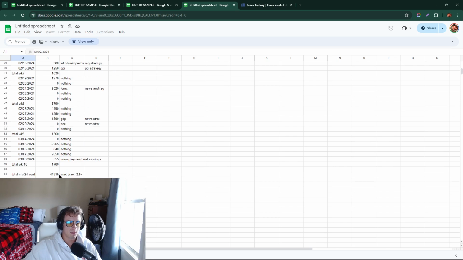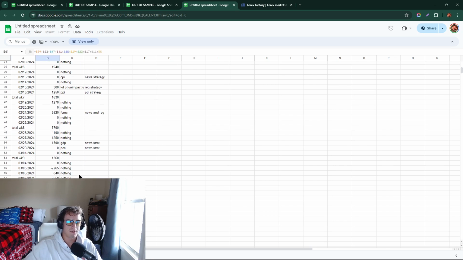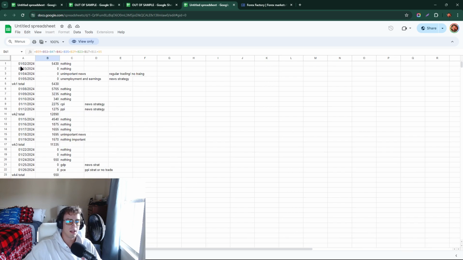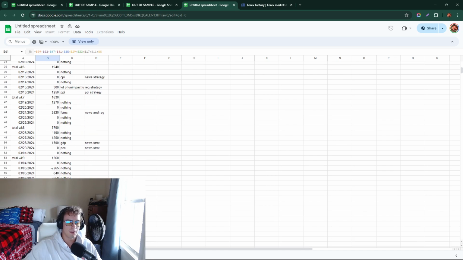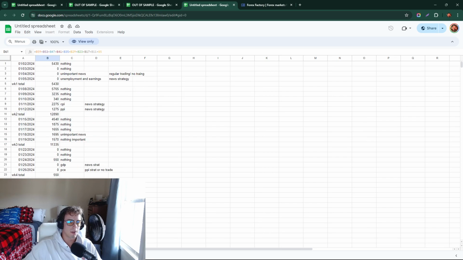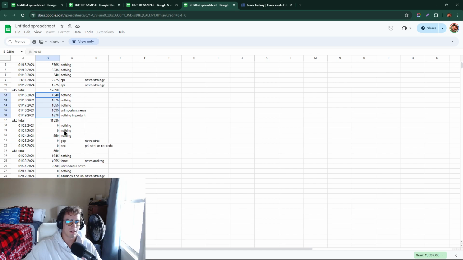And then the last one here, we had 44,000 with a max draw of 2,500. Really good contract. This is actually the beginning of this year, so January 2nd until March 8th. Pretty good. Again, regular trading here, unimportant news strategy with unemployment and earnings. So there's multiple things. If it's just unemployment, I would just run a regular. CPI strat here, 2,200. Lower impact news, 1,300. Some regular trading all week here, really good week, 11,000 that week.